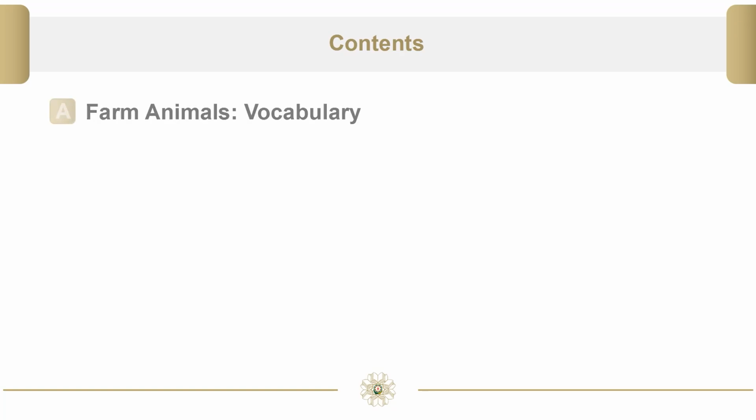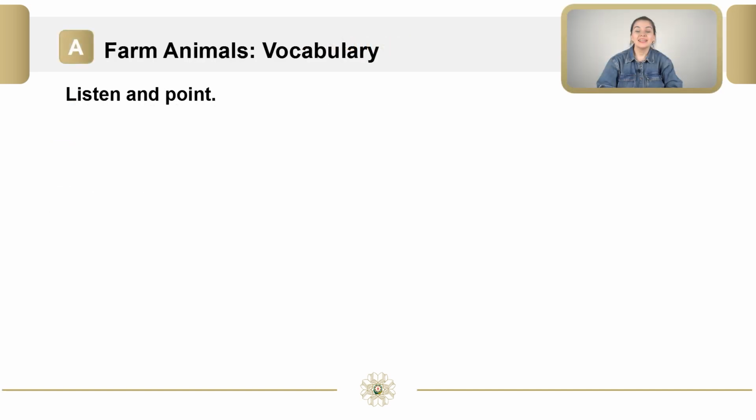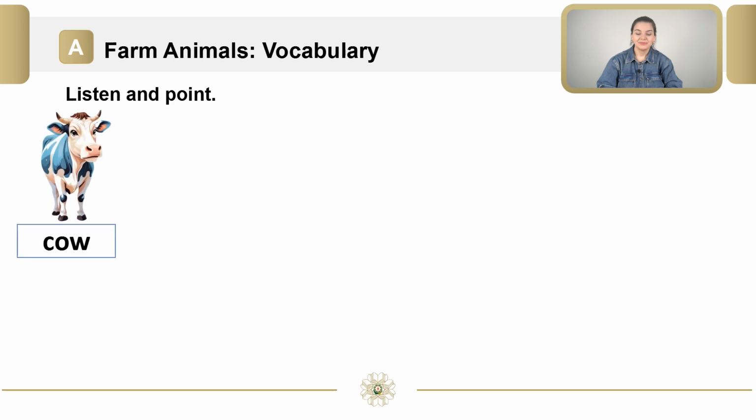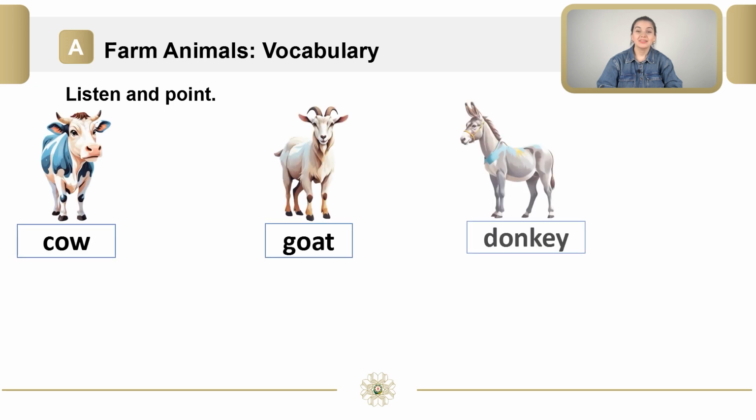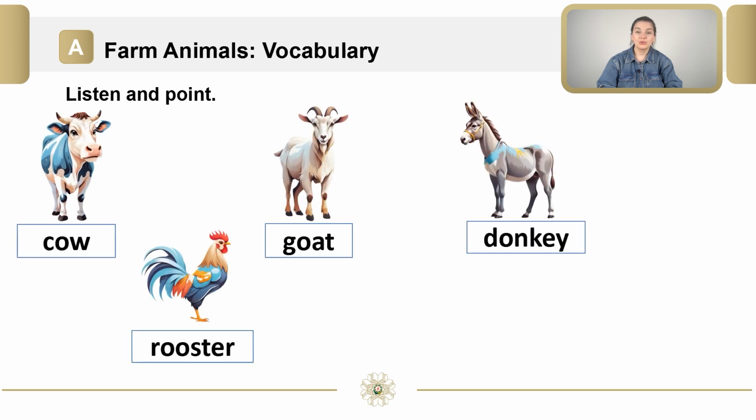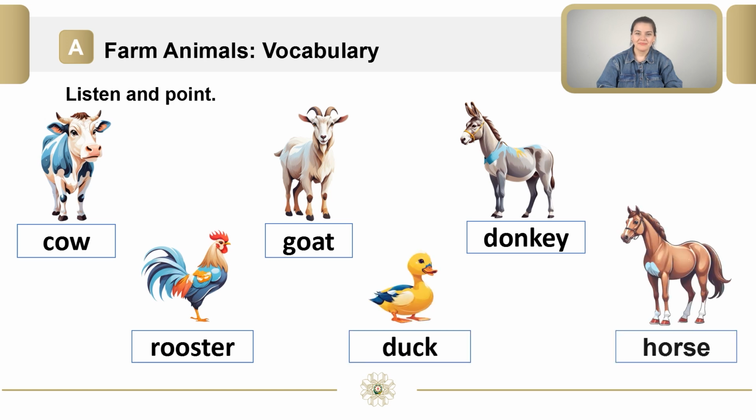Today's lesson is farm animals. Today's contents are learning vocabulary about farm animals. Then we will learn the new grammar rule and do some activities. Let's learn the farm animals. Cow, goat, donkey, rooster, duck, horse.